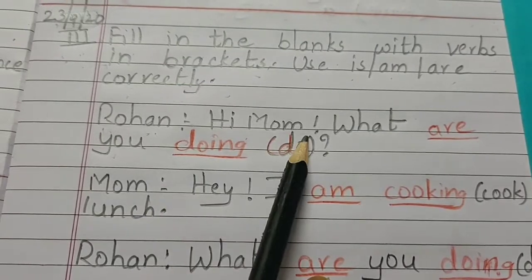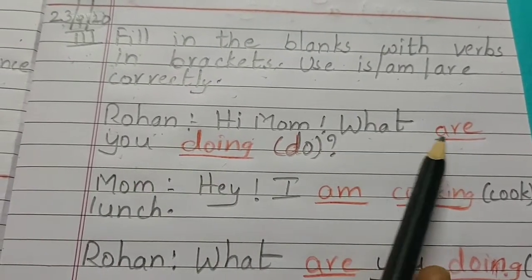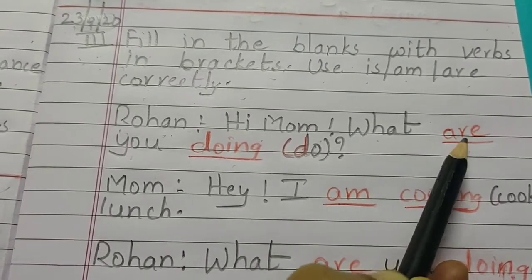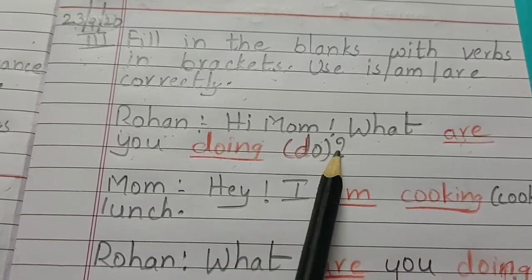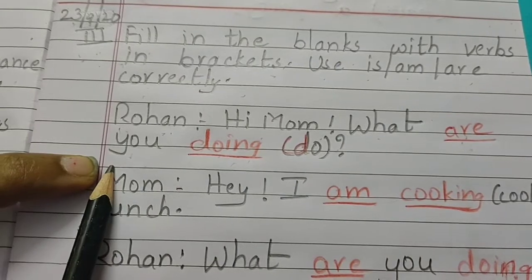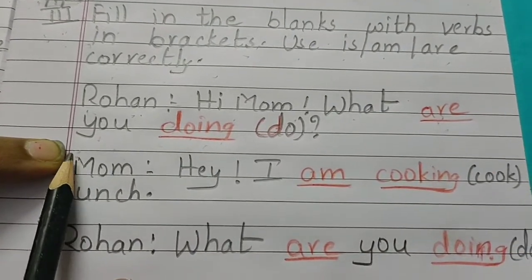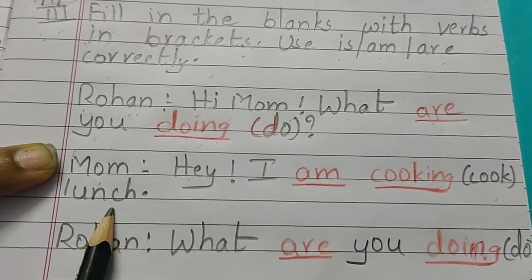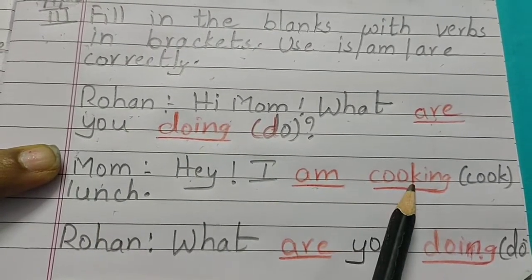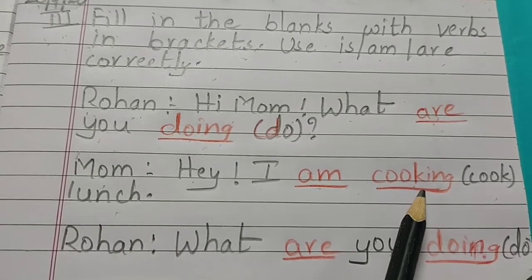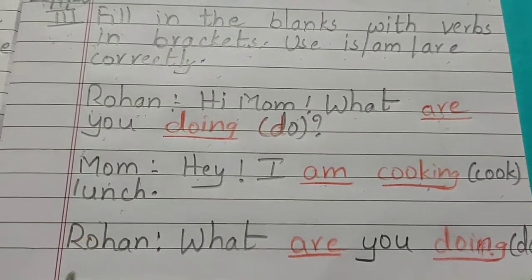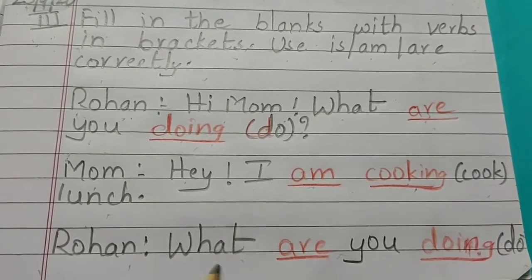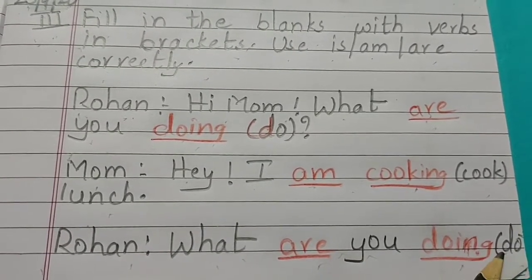Rohan, hi mom, what are you doing? See, I used here red color pencil and underlined with red color pencil. After writing this, leave one line. Leave one line, children. Then mom, hey, I am cooking lunch. Am and cooking, again I have written with red color pencil. Again leave the line. Rohan, what are you doing? Okay, what are you doing? Here you have to write.